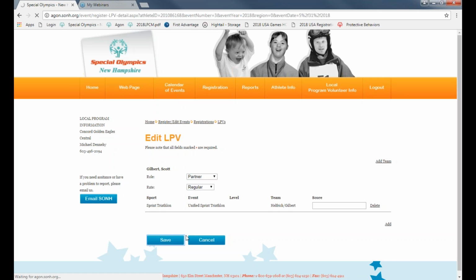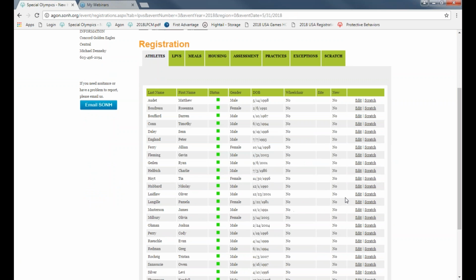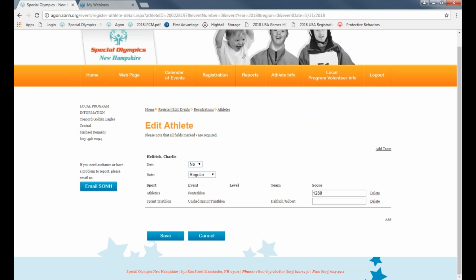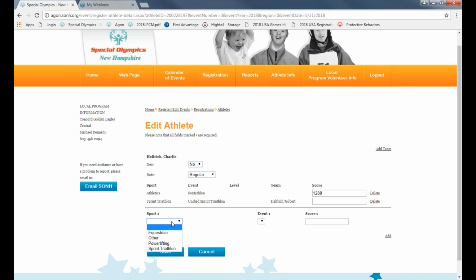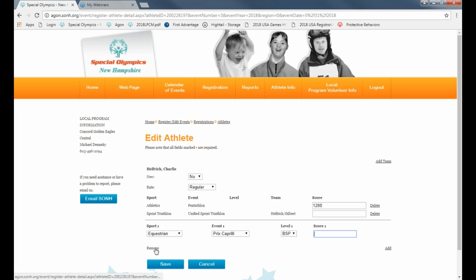Now for powerlifting and equestrian, it's a little different. I'm going to just use an athlete on the screen even though they're not doing equestrian or powerlifting here. But it's the same concept, so you'll select equestrian. It'll prompt you to click in an event. Same goes for the level. And you'll put the horse's name here. And then you're going to delete that blank entry that shows above. If there's no blank entry there, go ahead and hit save and you'll be all set. I'm not going to save it here though.